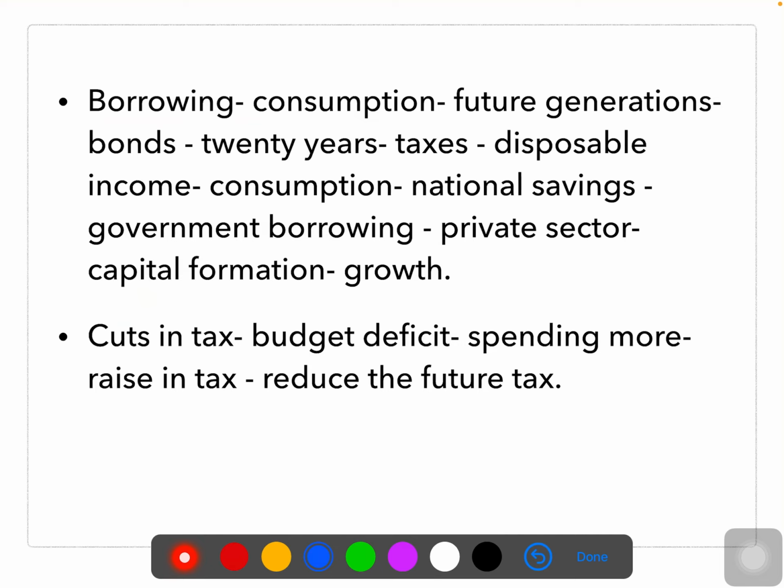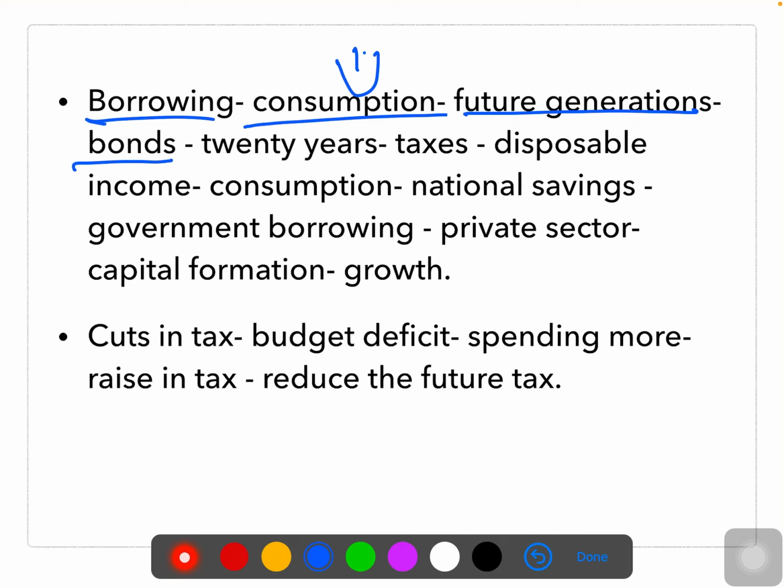By borrowing, the government transfers the burden, reduced consumption, to future generations. With more and more borrowing, consumption is going to reduce for the future generation. This is because the government borrows by issuing bonds to the people living at present.